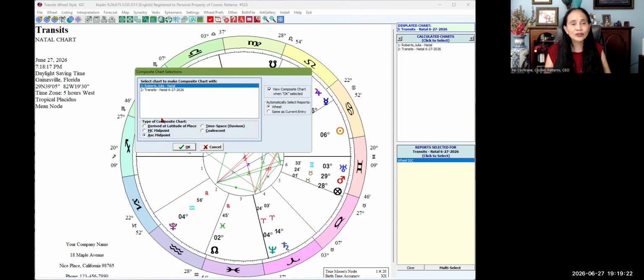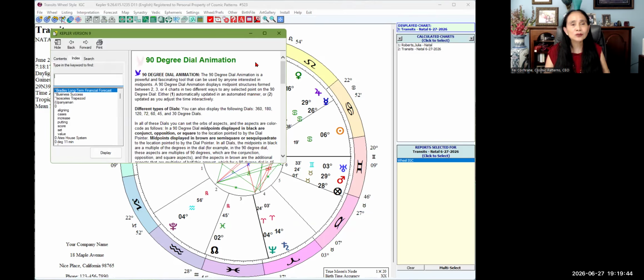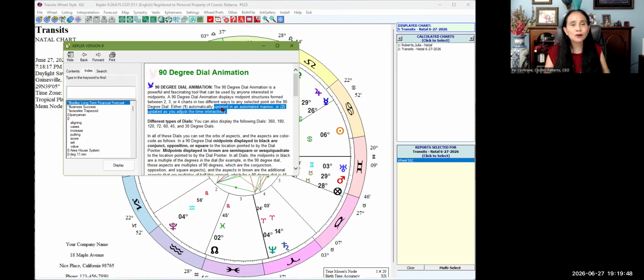Okay, so the next one in here is to create a composite chart. There are different types of composite charts that you can use. We have the derived, the MC, the ascendant, the time space, or division, or coalescent. All of these are explained within the help system. By the way, Kepler comes with a built-in manual. It's actually not just a manual. It gives you explanation of what they are.